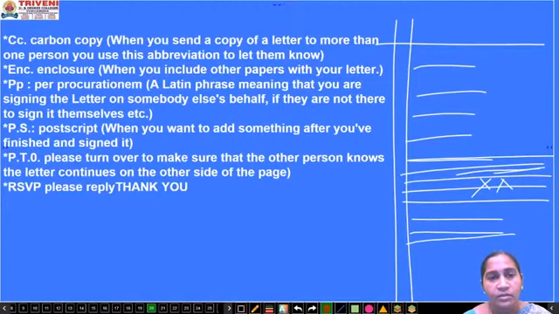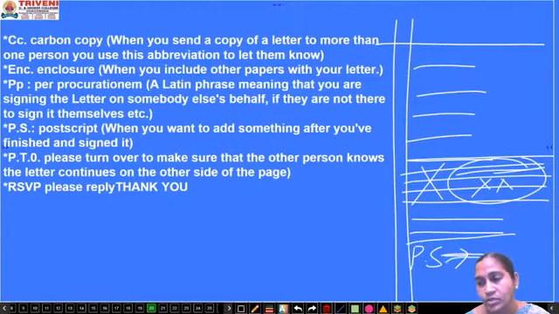But in official letters, if you write like this, it seems odd and it won't be eye-pleasing. So when you have completed the signing, you will go with a postscript. Postscript means this is the important point which I want to mention in the body of the letter, but I forgot. But it should be mentioned in that letter, so I am writing it here. So the other person won't feel bad, and he will accept your writing also.